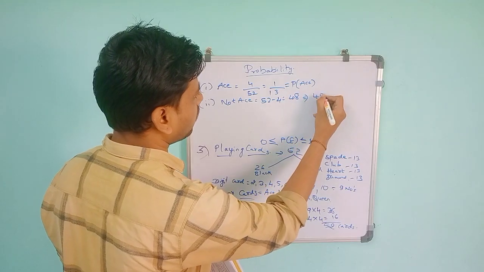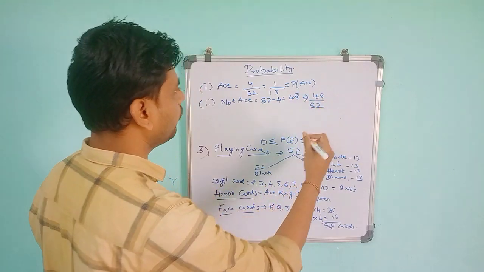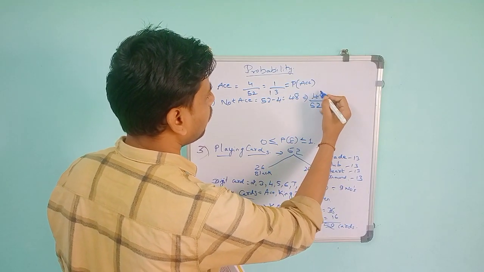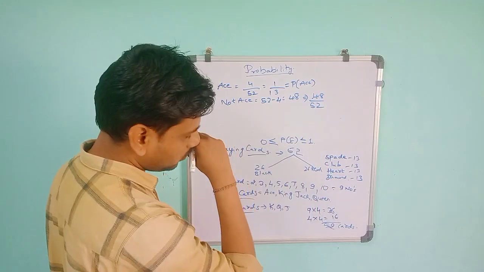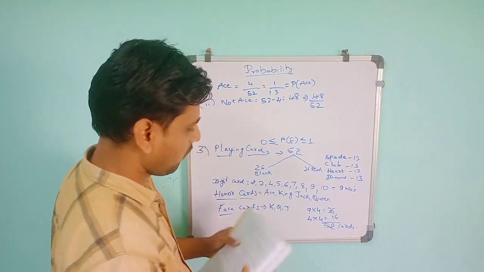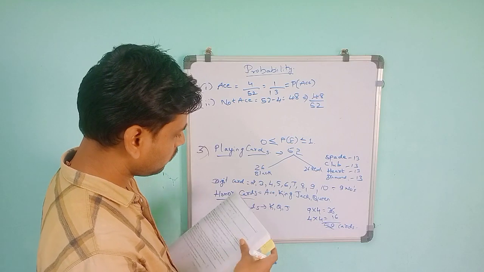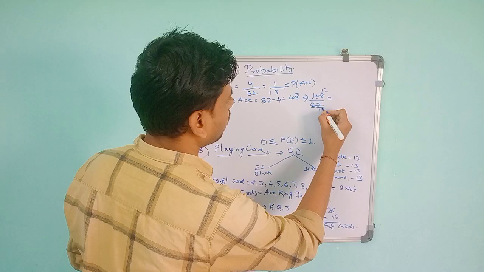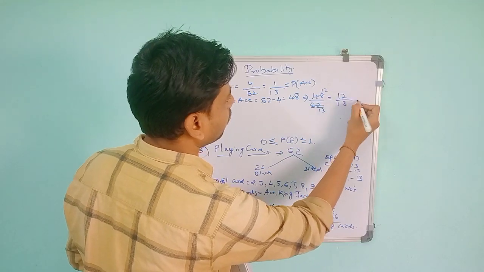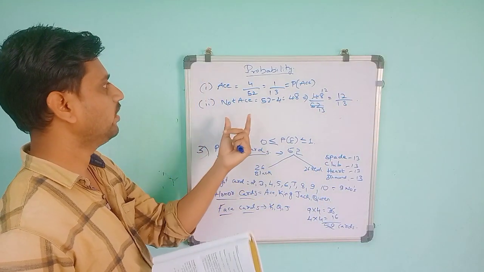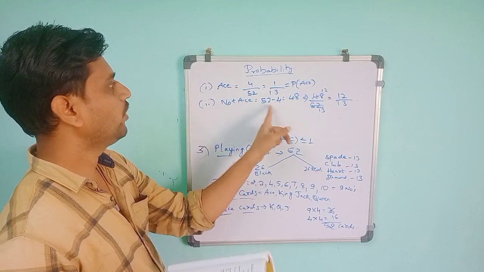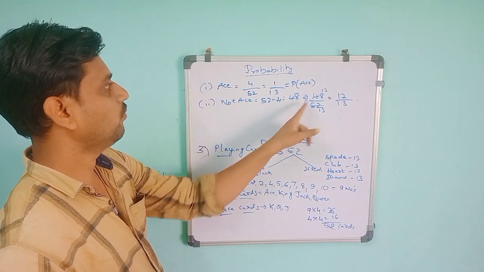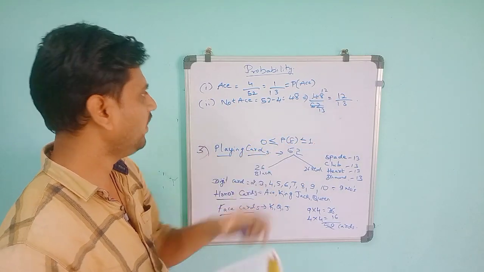So the probability will be 48 by 52. 48 by 52 will give you, okay, 4 ones are 4, 4 twos are 8, 4 13s are 52, so 12 by 13. You will get 12 by 13. This is one method of getting the answer: not ace is equal to 52 minus 4, because 4 cards are aces. Not ace means the remaining is 48. So 48 by total cards 52. So you will get 12 by 13.